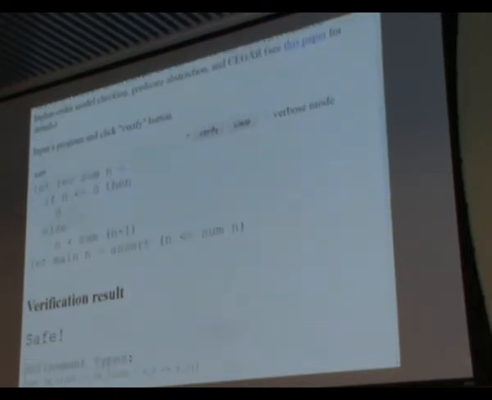And MoCHI outputs the refinement type of sum. This means sum takes x1 as an argument and outputs x2 that is greater than x1. Okay, it is easy. Let's see a more complex example.